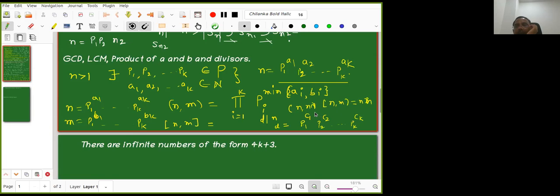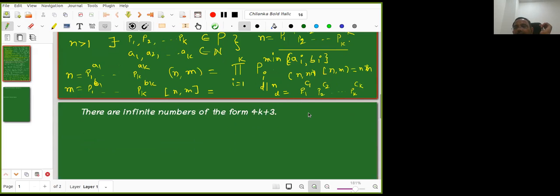Take time and tell. Where Ci is less than or equal to Ai. Okay, that is okay. You are telling the upper bound. You need to tell the lower bound also. Ci is greater than or equal to 0.